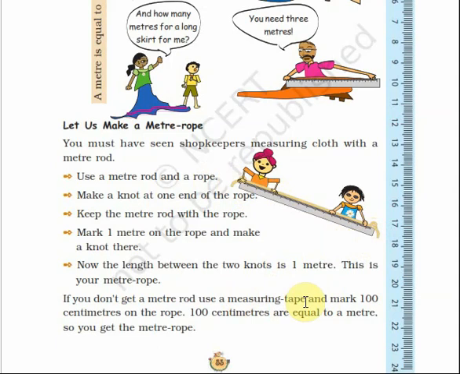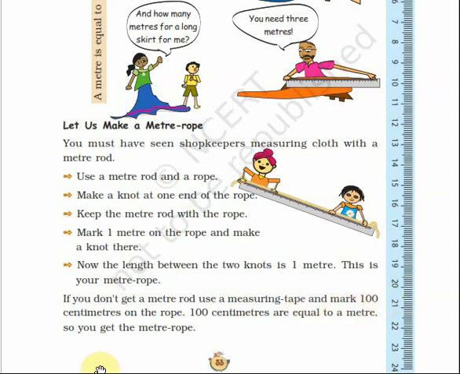On this measuring tape, one side has measurements in inches, and the other side has measurements in centimeters. You have to take 100 centimeters on the measuring tape to mark 1 meter on the rope, because 100 centimeters is equal to 1 meter.